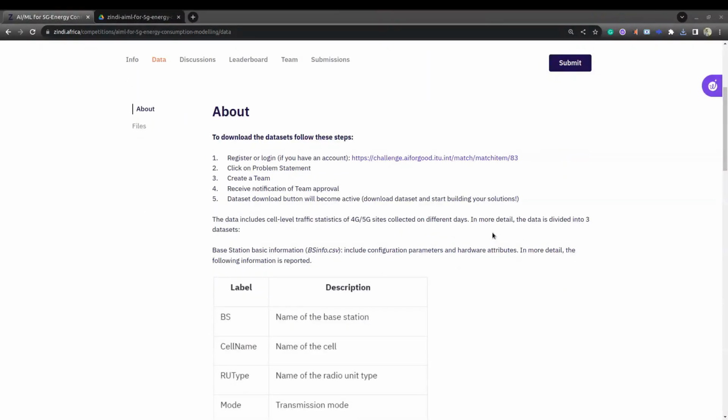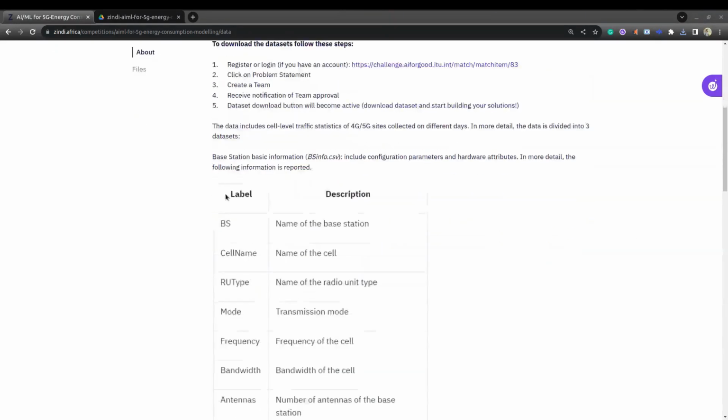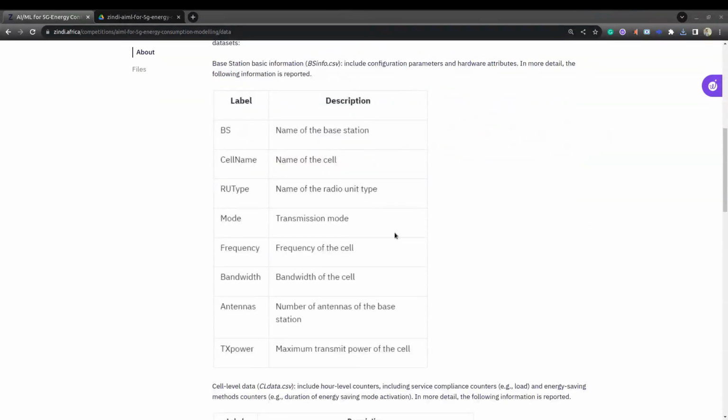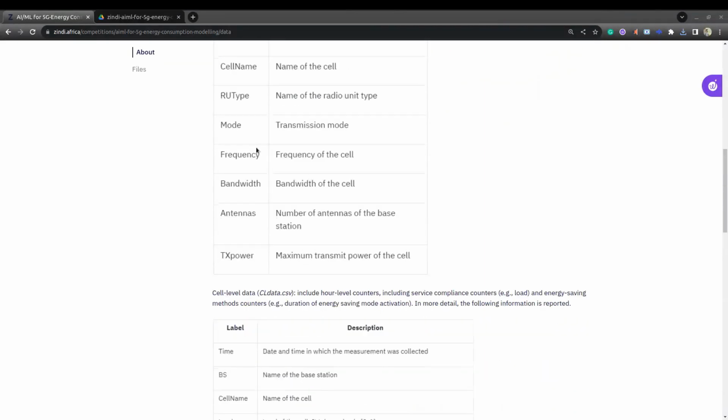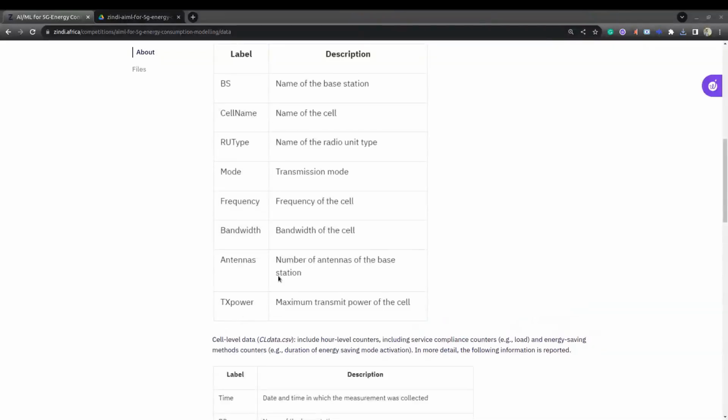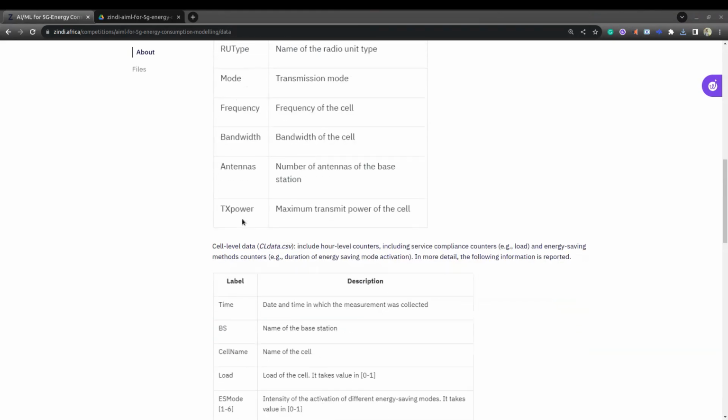About the data, the data is divided into three data sets. One is the base station basic information. In this, they provide the base station name, and for each base station the cell name is provided, and what the features are. So RU type, mode, frequency, bandwidth, antennas, and TX power.